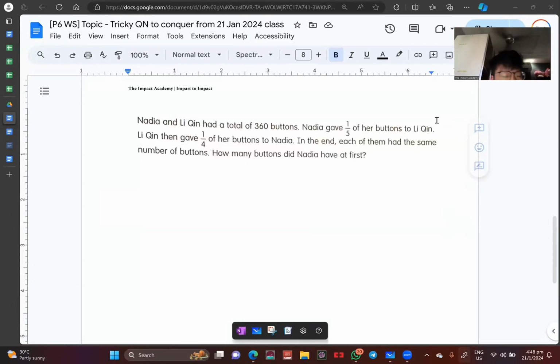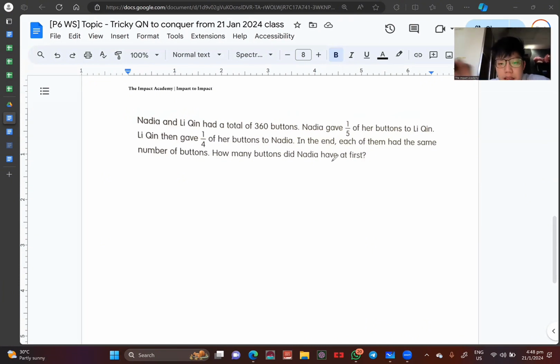Hi everyone, today we are looking at a question like this. This was a question that one of my students struggled with, and we are going to look at that today. Now, as you can see over here, it says that Nadia and Li Qing had a total of 360 buttons. So what I want to do is first write down that N + L = 360.